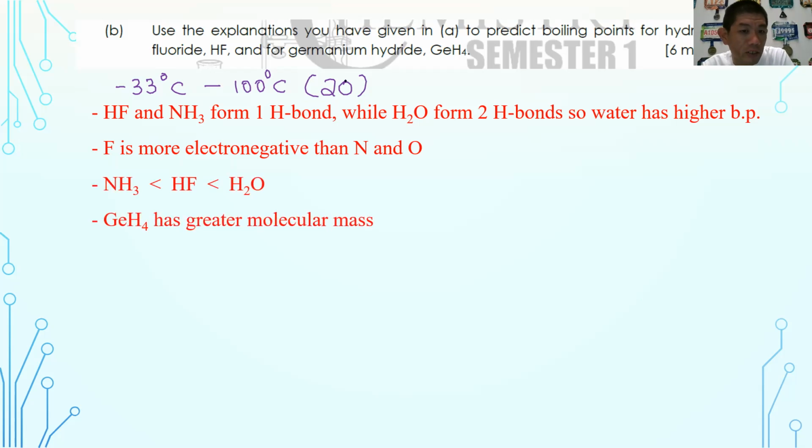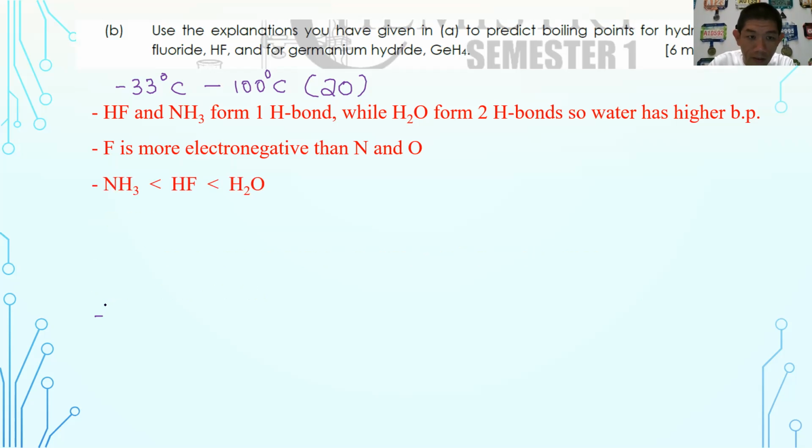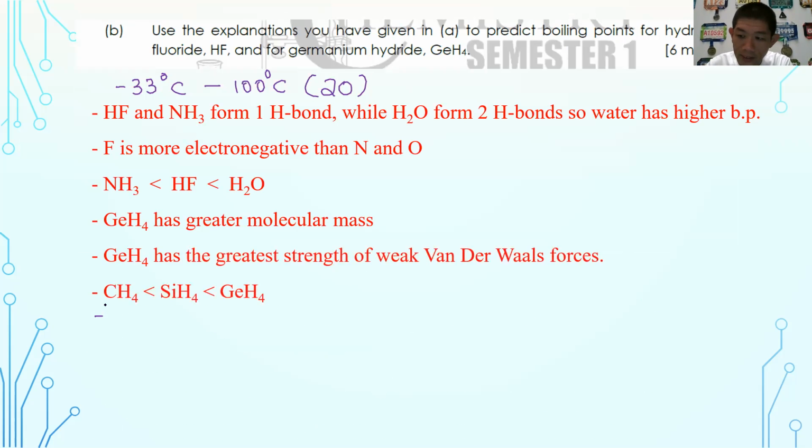And then GeH4 has a greater molecular mass. Therefore, GeH4 has a greater strength of the weak van der Waals forces. So your melting point, boiling point should be somewhere in between negative, how much just now? Somewhere in between negative 164 to negative 112, somewhere in between this figure in here. Okay, so when the question said predict the melting point, boiling point, you have to give a value inside there. Okay, so I believe that is all for the essay questions for this part.